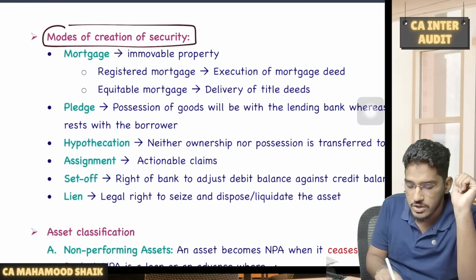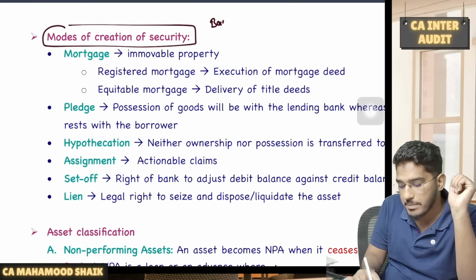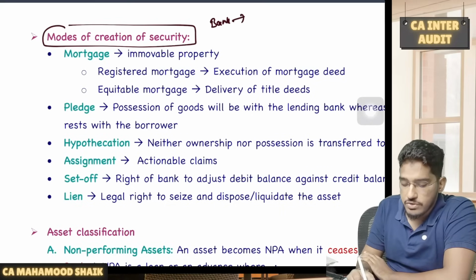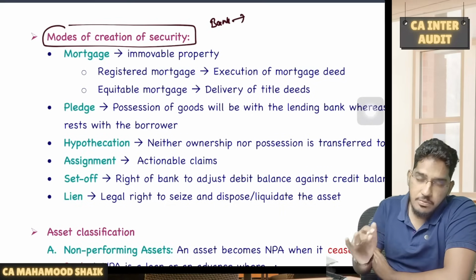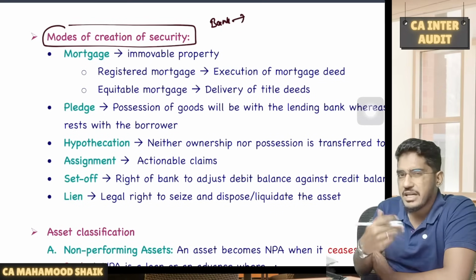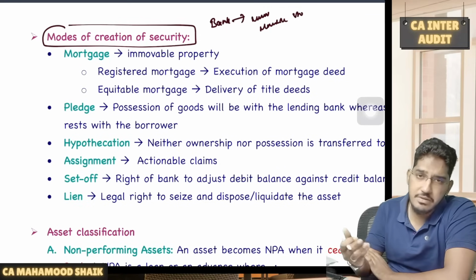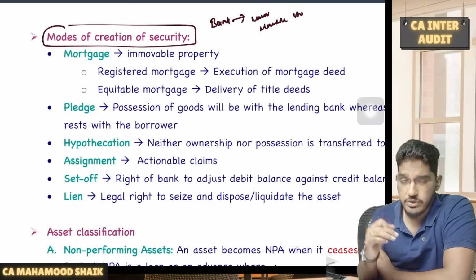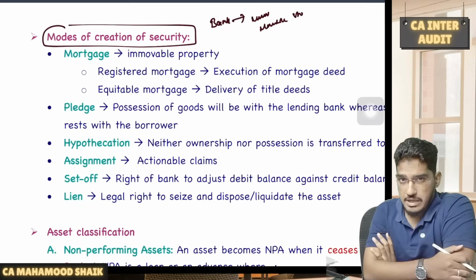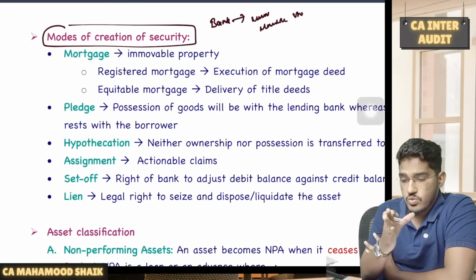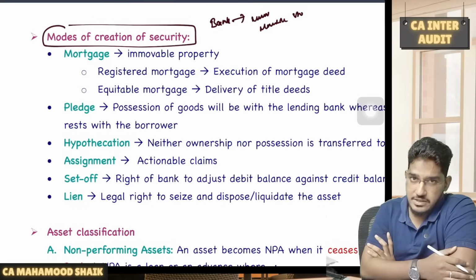Then the next important area from where an MCQ could be tested: what are the different modes of creation of security? As we are all aware, whenever you go to the bank and ask for a loan, the bank will give you the loan only after you have provided some security. Different kinds of assets can be given as security: immobile properties, mobile properties, stock, current assets. So what are the various modes of creation of security? This is also one area from where MCQs are getting tested.